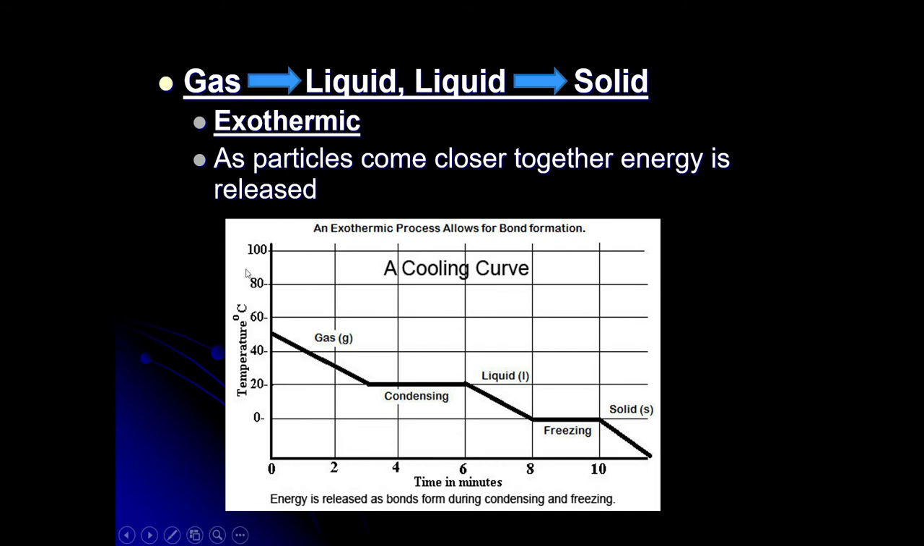Exothermic is going the other way. When gas loses energy, it will condense and become a liquid, and it can freeze and become a solid. Note what's happening on each part of the curve. The inclined plane is the gas. The flat plane is a change in phase. The inclined plane is a liquid. The flat plane is where it freezes and becomes a solid.